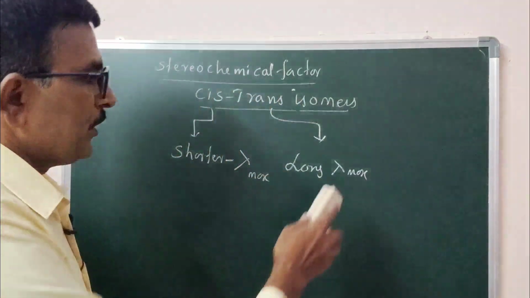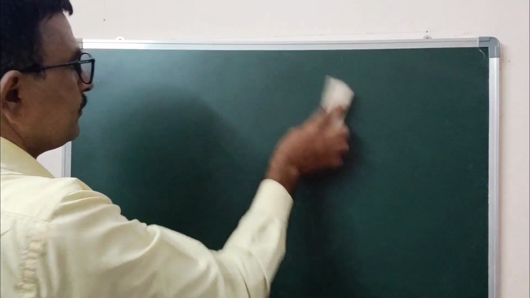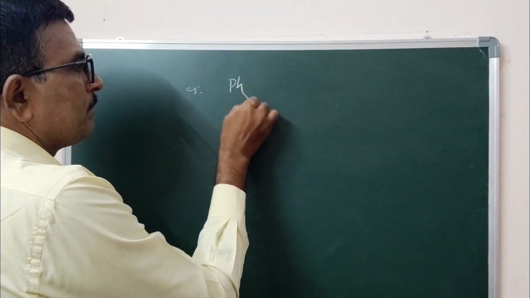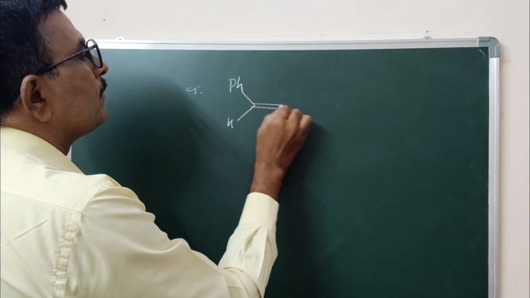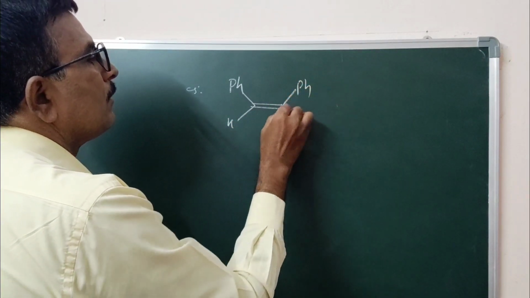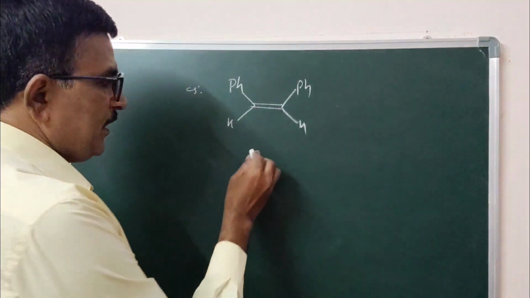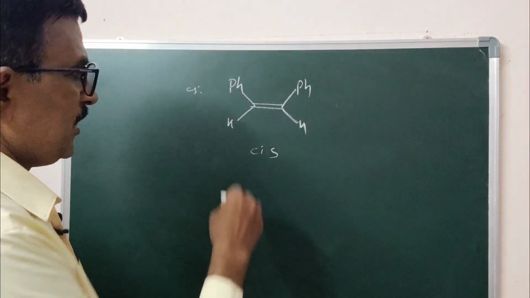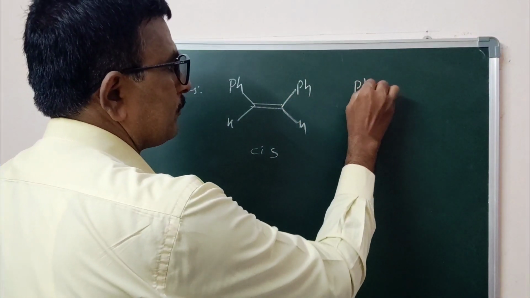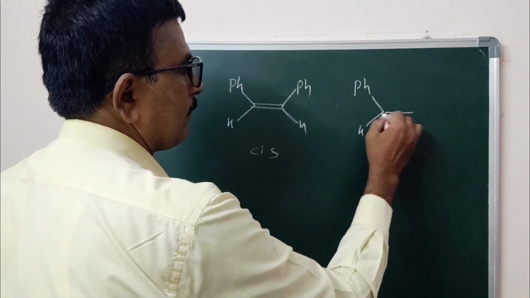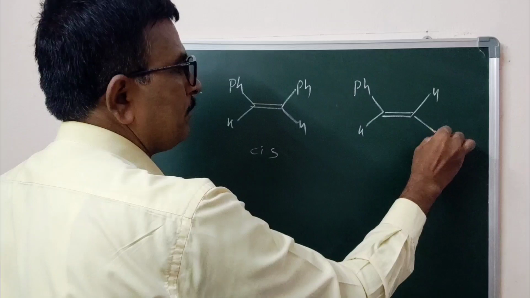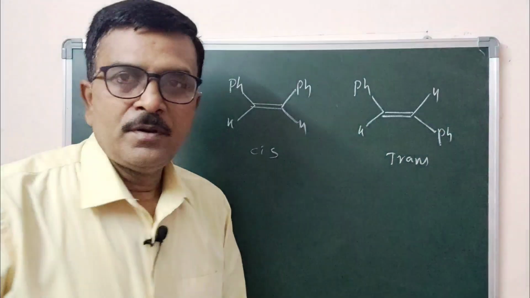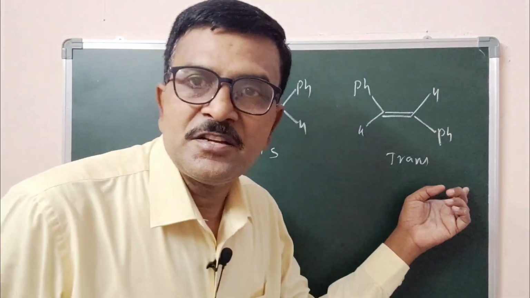For example, you take stilbene. This is cis stilbene and trans stilbene, with hydrogen and Ph. This is trans. Now, cis stilbene and trans stilbene.